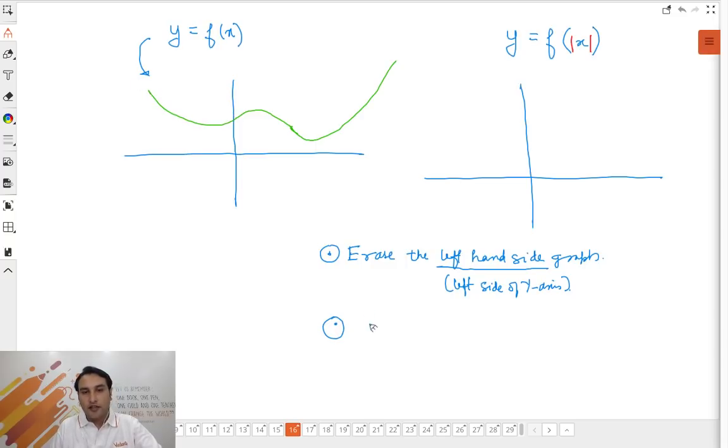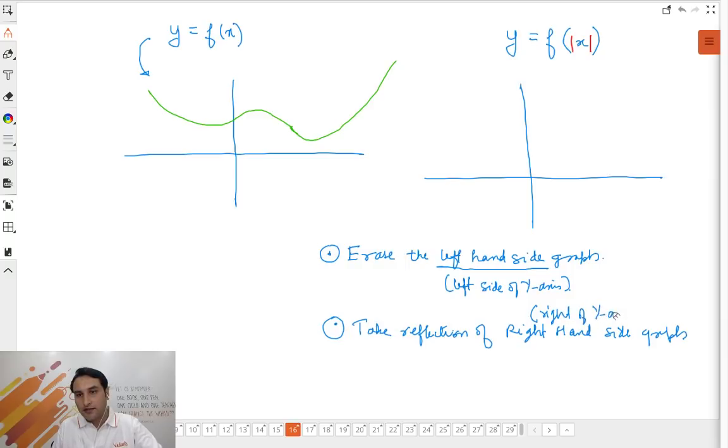Second, take reflection of the right hand side graph. Right hand side means to the right of the y-axis. So take the reflection of the right hand side graph to the left side as well.